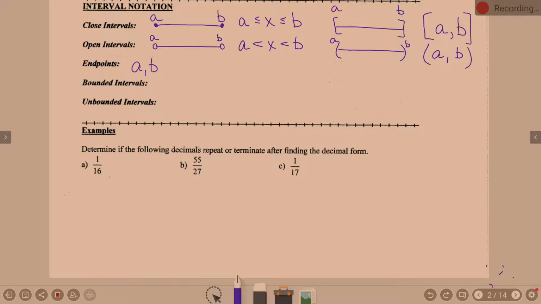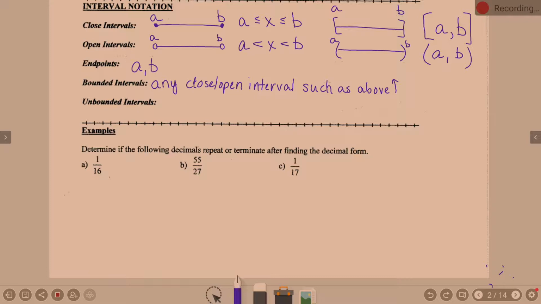I just have written here any closed or open intervals such as above. Unbounded intervals.